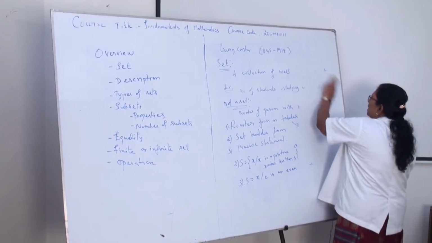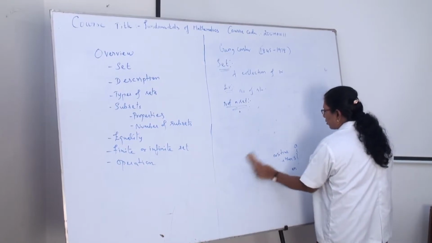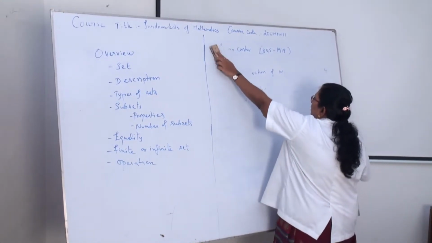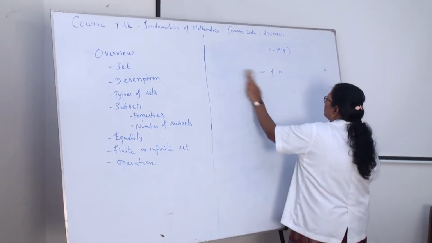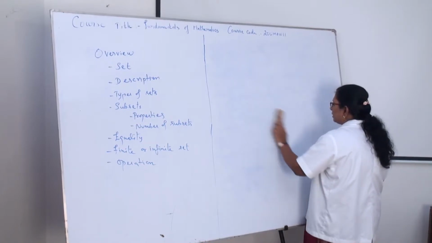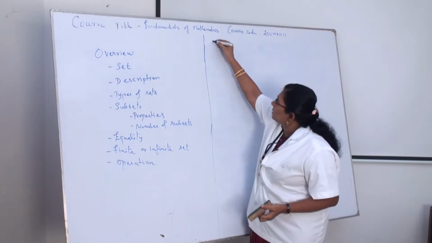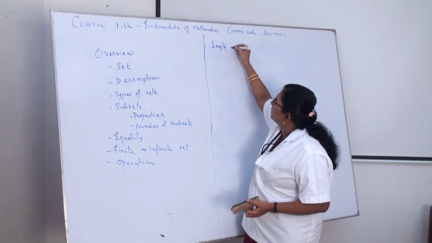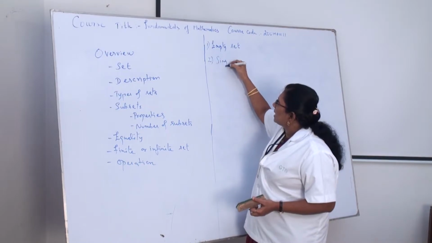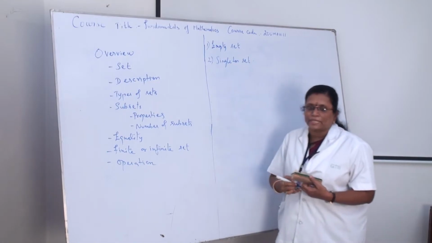Okay, so the next thing we are going to see is the types of set. In this one we are going to see two different types of set. The one is the empty set, and the second one is the singleton set. Empty set and singleton set.